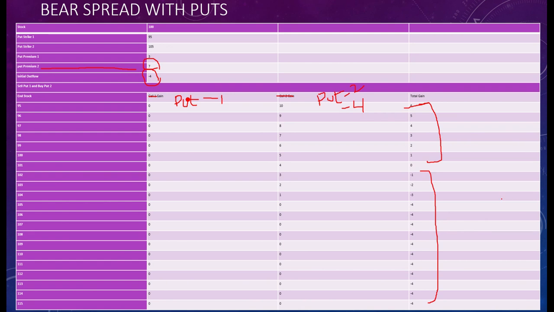So this is a situation where you earn profit if the market is in a lower phase, a bearish phase. The moment the market keeps moving forward, you will be at a loss, but again your losses would be constant after a certain point, like minus 4. So bear spread with puts should be applied when the market is in a bearish phase. And second, even if your prediction goes wrong, the market is